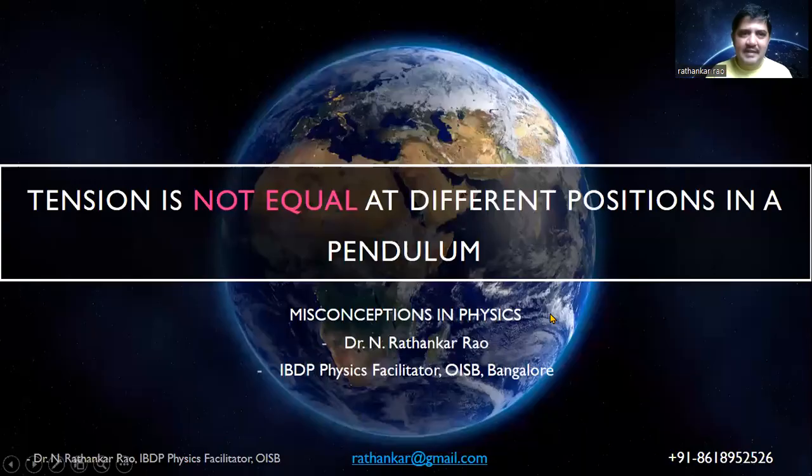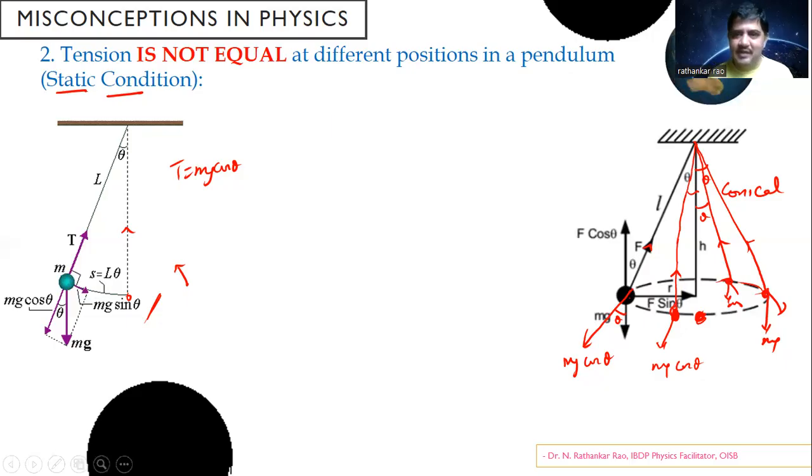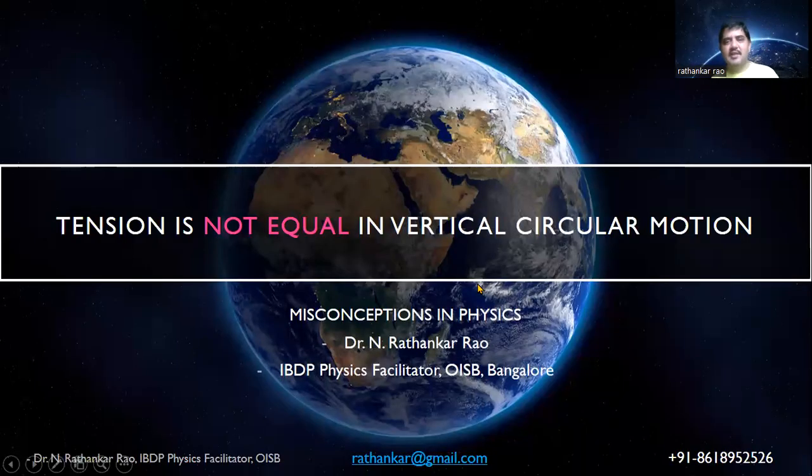If you remember the previous case also here, you see when can tension be a constant? When tension cannot be a constant. Both I am discussing. In a similar way, this also we looked at. So tension will be a constant in case of the conical pendulum, as you see. So it experiences the same weight throughout its plane. So that's what we have seen. Now let us look at tension is not equal.